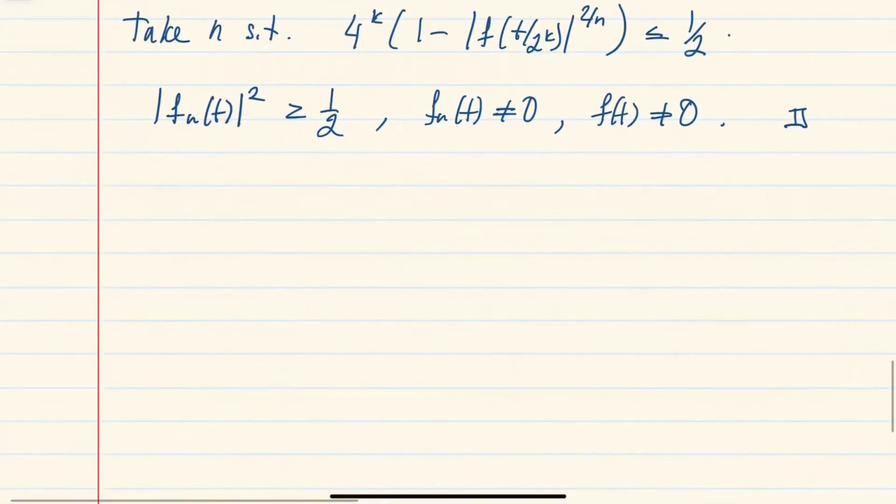So we will use this fact that the characteristic function is non-zero in the following way. So let me state this as a remark.